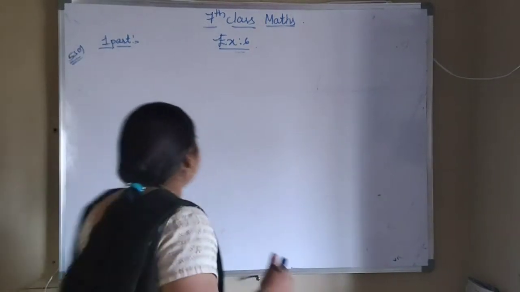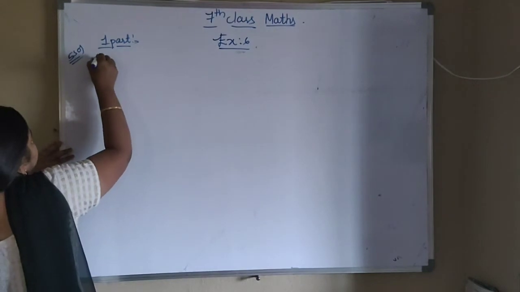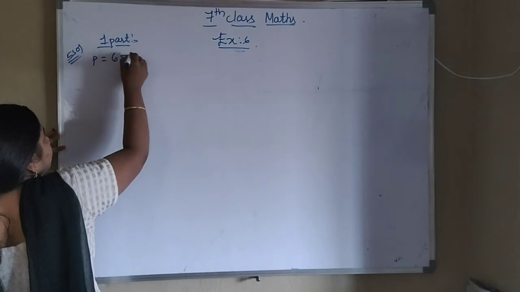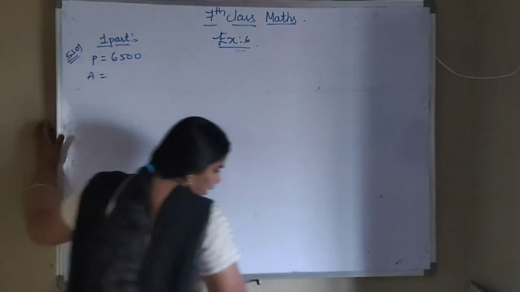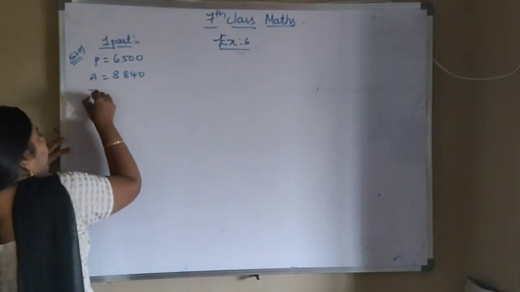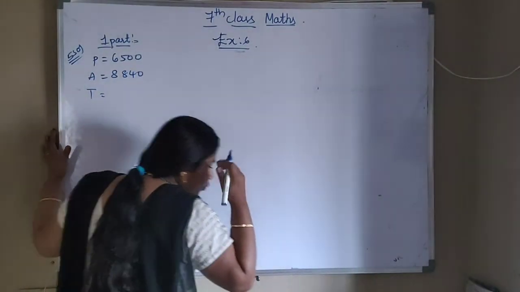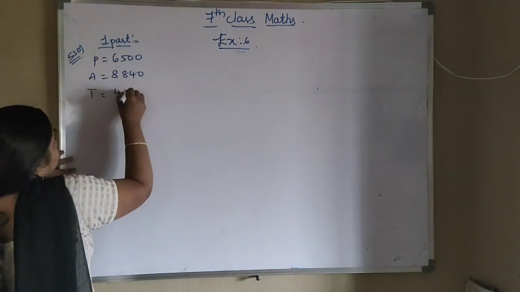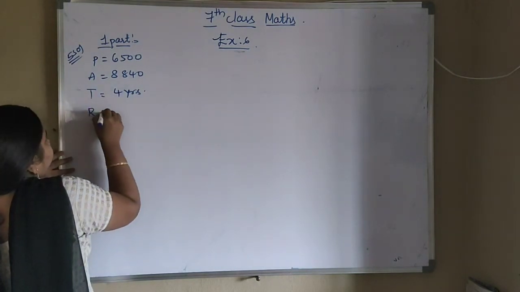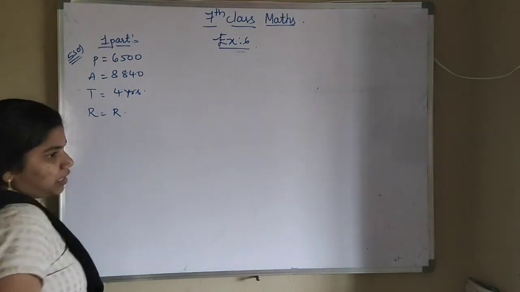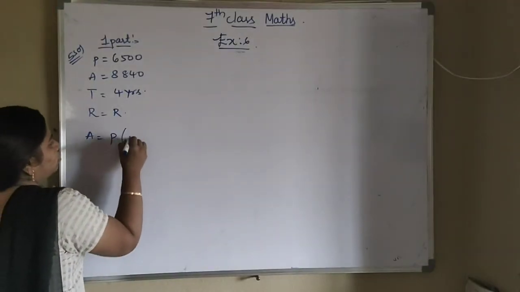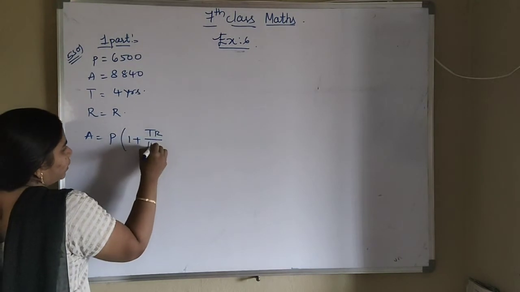Okay, so first part we will solve. In this, the principal value they have given us is 6,500 and the amount value is 8,840, and time is 4 years. The rate of interest we have to find, so I am taking it as R. Which formula are we using? That is A equals P into 1 plus TR by 100.